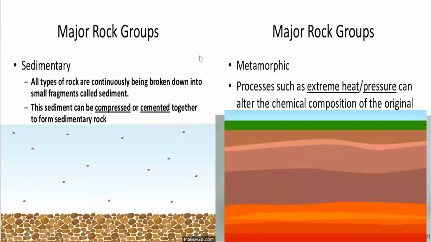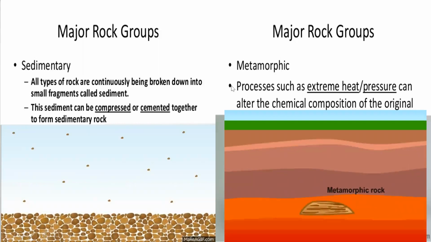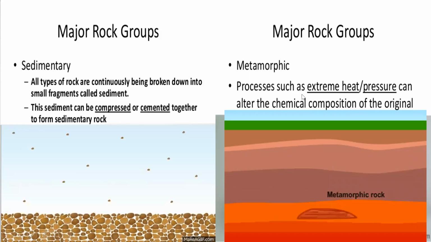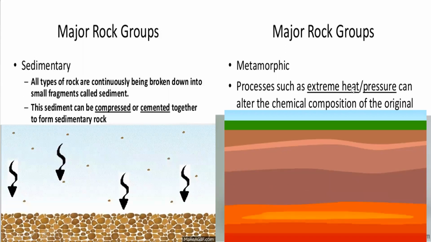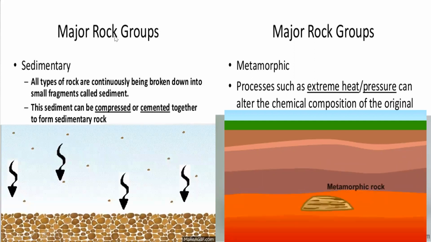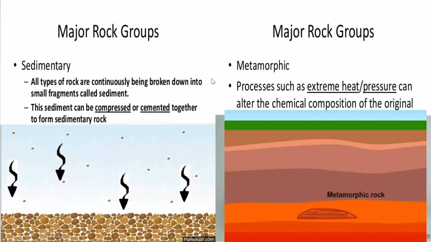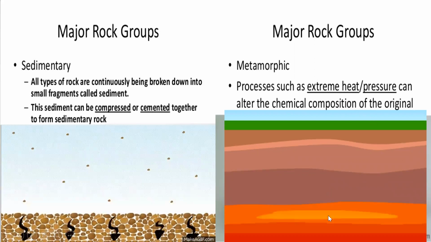Metamorphic rock forms from sedimentary or igneous rock, which converts in the process as extreme heat and pressure change the chemical composition of either igneous or sedimentary rock.